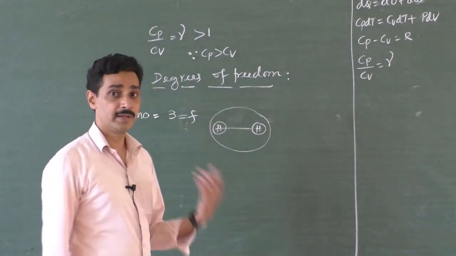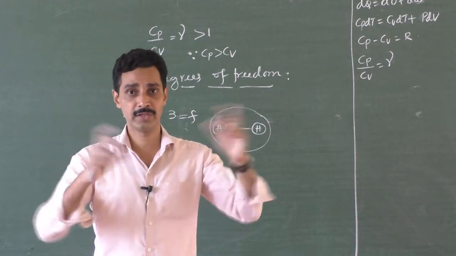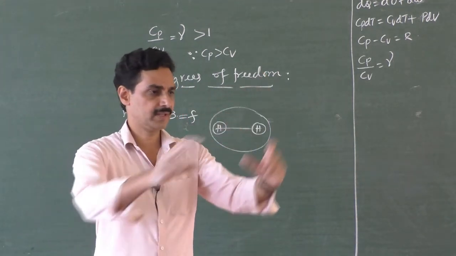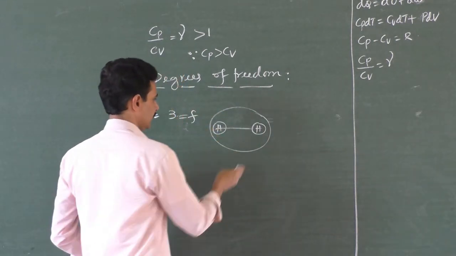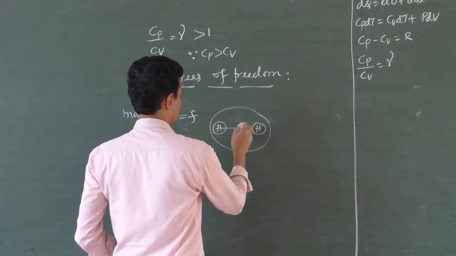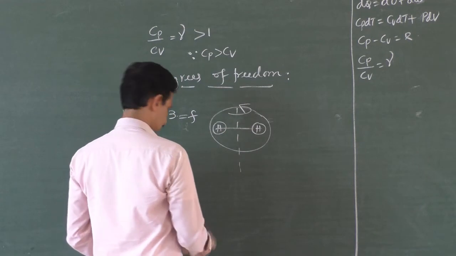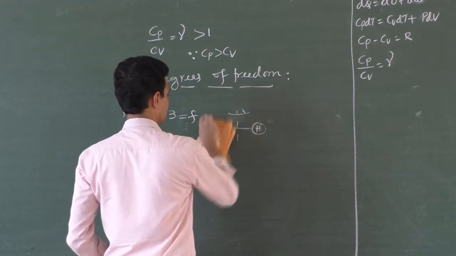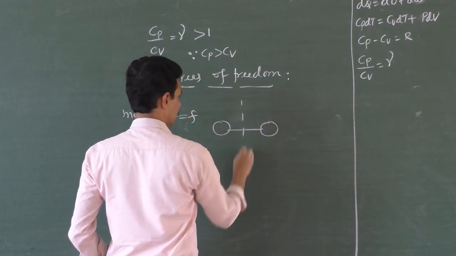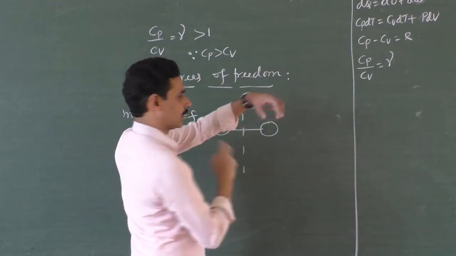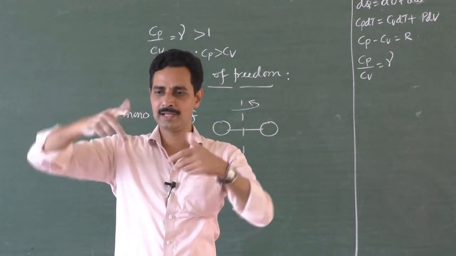Now, a diatomic molecule like hydrogen has to do a few more things when it moves from one place to another. It will move along the x, y, z axes. At the same time, it can rotate in 2 ways. It can rotate like this, with this as axis, and it can rotate like this. So this is the diatomic molecule. As it moves from one place to another, it can turn like this.